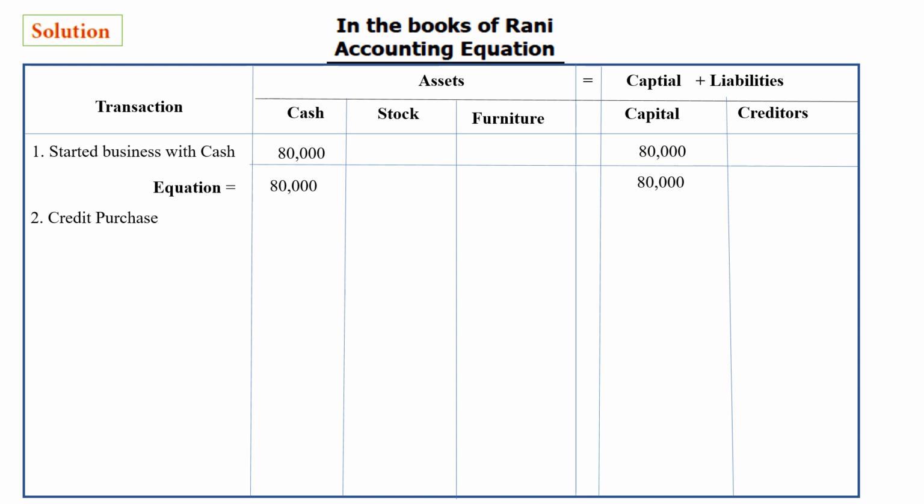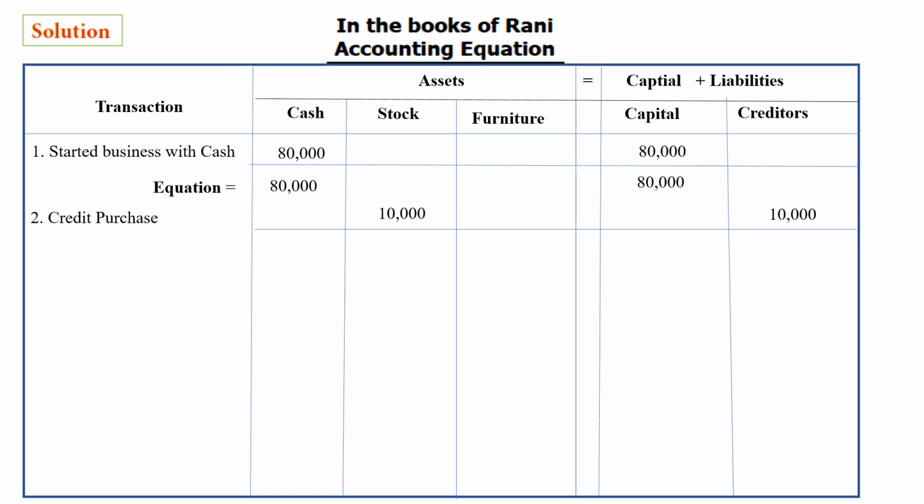So where should we place this? Credit purchase means it will not come under cash. We did not pay from that 80,000, we bought on credit. 10,000 worth of stock, goods, is coming to us. So on the stock side you write 10,000, and at the same time in the creditors 10,000, because we have to pay Ramesh 10,000 back. So we write it on the creditors side, and we are going to equate it.